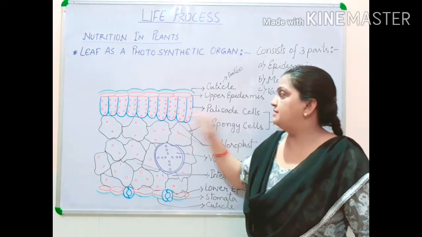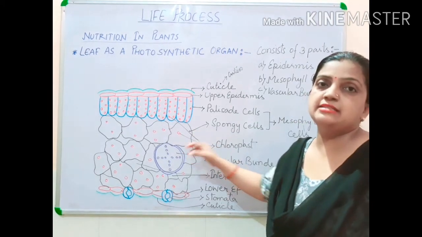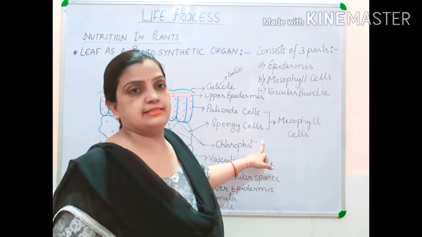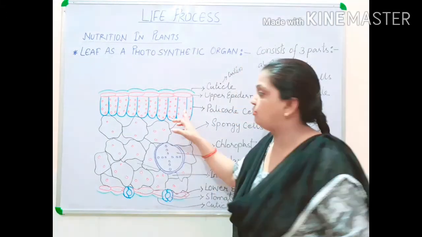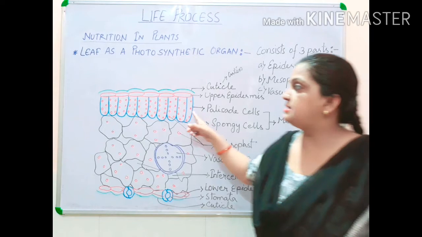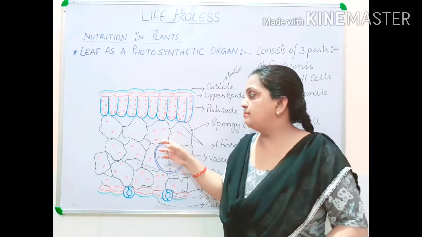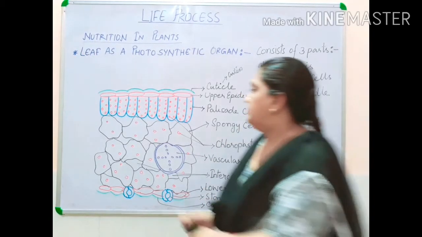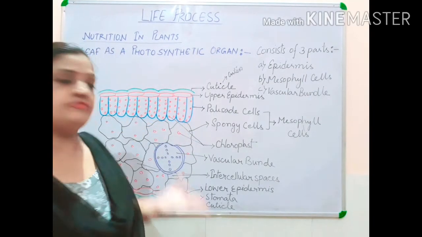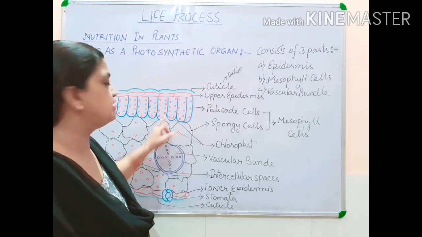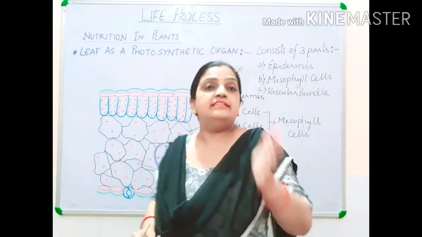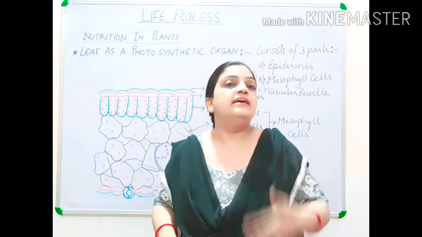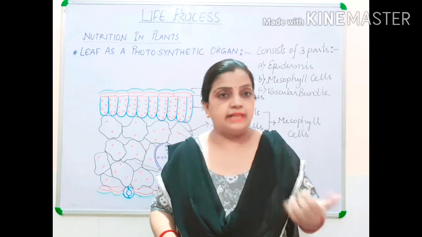So these palisade cells and spongy cells are all together called mesophyll cells. In both layers, chloroplast is present, but in palisade cells, chloroplast is more, and in spongy cells, chloroplast is less. Now children, what is the function of these intercellular spaces present in between the spongy mesophyll? These intercellular spaces are present so that the exchange of gases can be done easily.